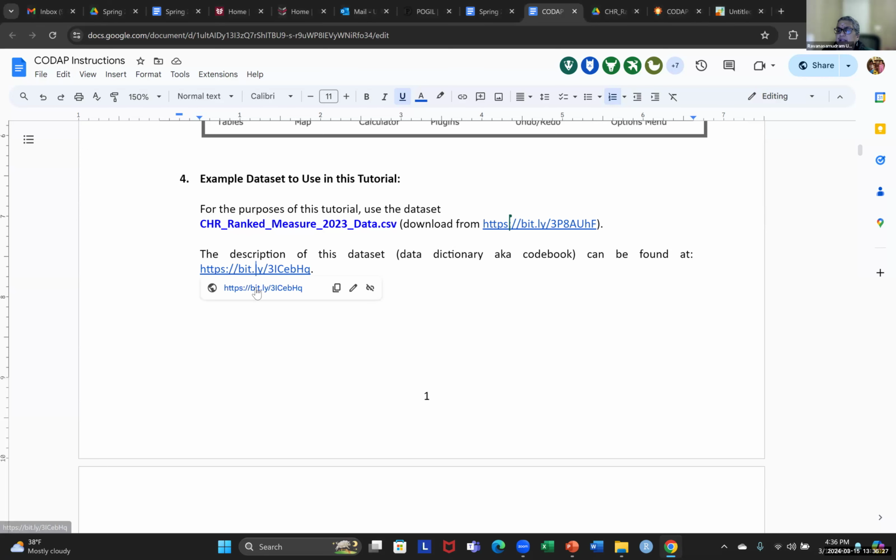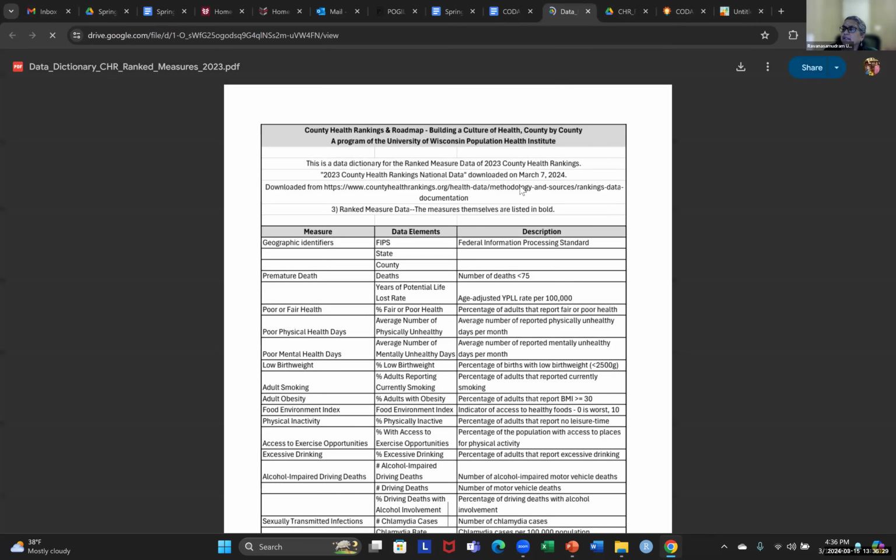So if you click on that link, we have the website where we got this data from, County Health Rankings and Roadmaps. It's a project of, I believe, the University of Wisconsin. And this is for their ranked measure data of 2023. So you do want to document as much as you can about the data set that you're giving to the students so that they know where it comes from. And we also gave the full link where we got this documentation from.